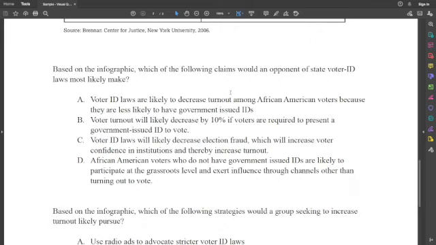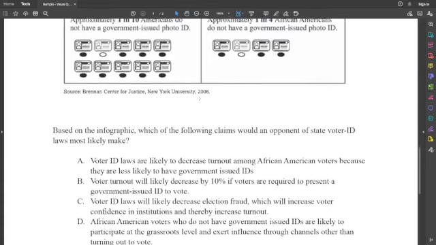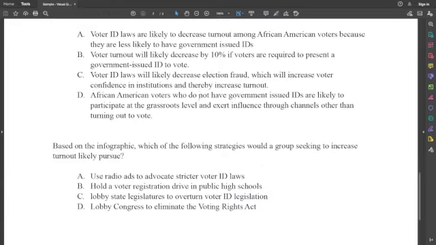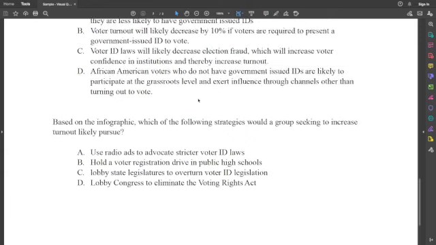All right. Look at the second one here. Now, the second question, don't feel bad if you don't get this one, because we haven't talked about ways in which people try to change government policy. But it says, based on the infographic, which of the following strategies would a group seeking to increase voter turnout likely pursue? So if you were part of some group and you want to try to increase voter turnout, which of these would you do?